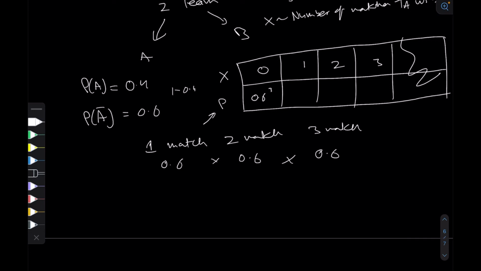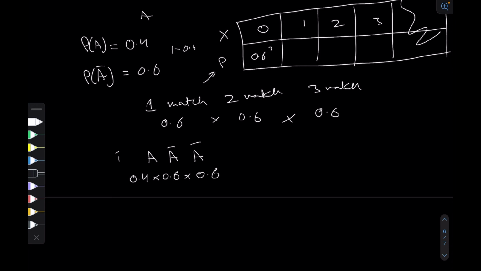Now what is the probability that team A wins only one out of the 3 matches? Well, let's say team A wins the first match, then it loses, and then it loses again. The probability of team A winning the first match is 0.4, and then losing the second match is 0.6, and then losing it again is 0.6. But we don't stop here, because this is not the only situation where team A will win only one of the matches. This is the first situation.